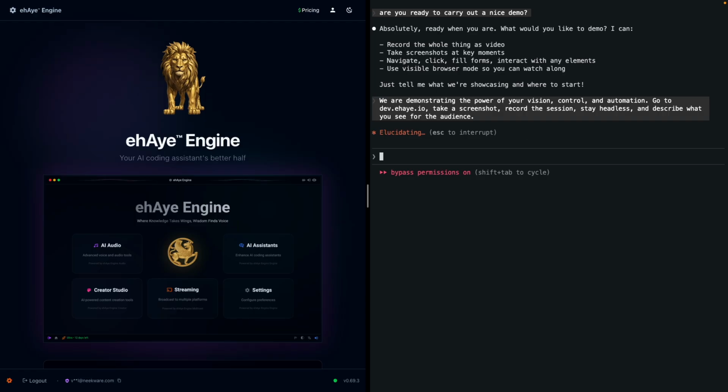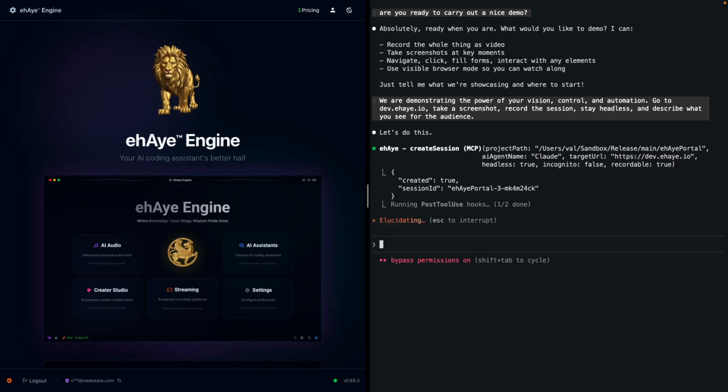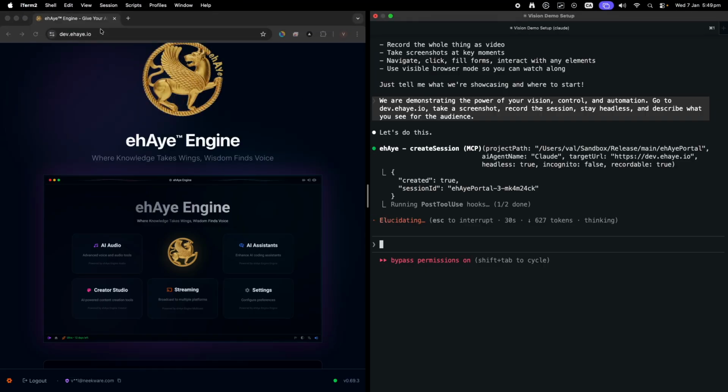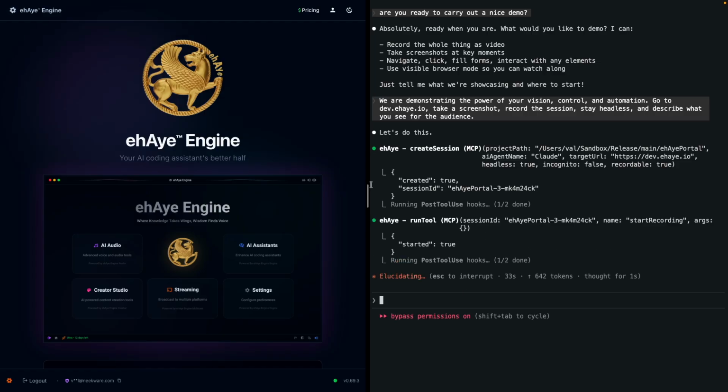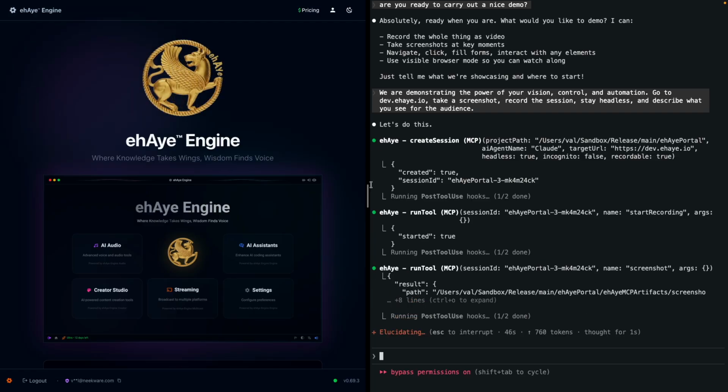Give your AI eyes. Your AI sees exactly what you see. The user wants me to demonstrate my vision, control, and automation capabilities. They want me to go to dev.ehAye.io, take a screenshot, and describe what I see for an audience. I should be descriptive and engaging as if presenting to an audience. Alright, let's showcase what ehAye Engine can do. I'll capture screenshots and narrate what I'm seeing, so the audience understands exactly what's happening through my eyes. This is the power of giving AI vision and control.